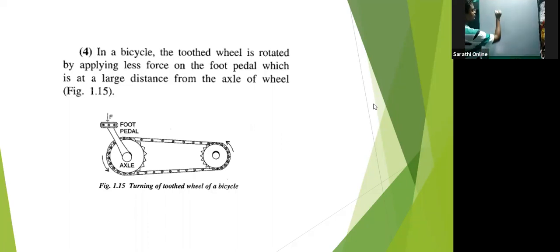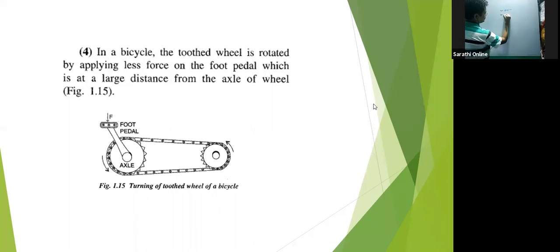My question to you is that it was mentioned that net force should be 0. Correct? And what else should be 0?